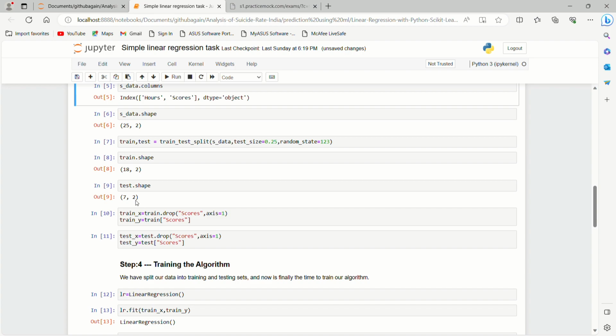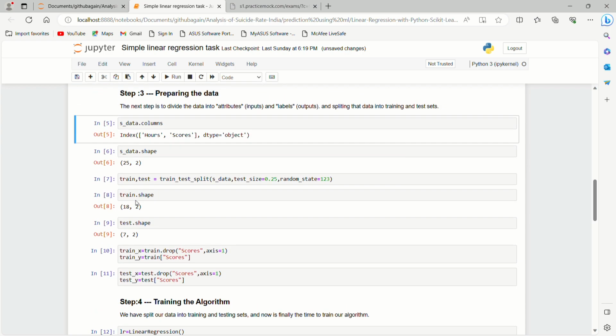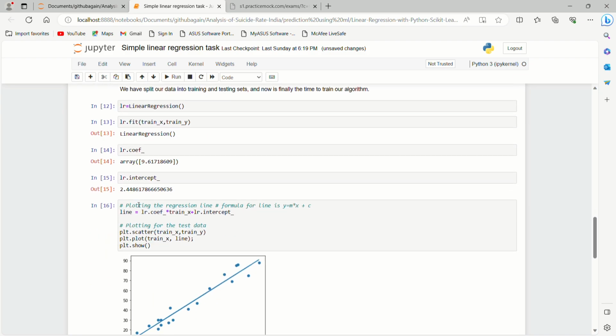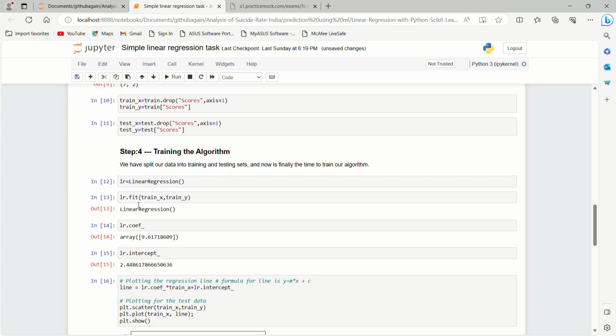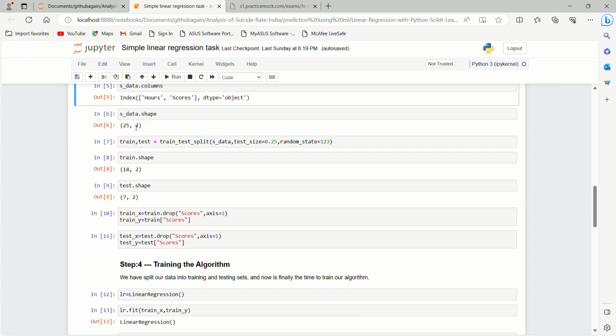Now we can move on and see the describe function. The describe function very nicely summarizes the numerical columns of our data. It gives the count, so in the hours column we have 25 entries, and in the scores column we also have 25 entries. It gives us the mean: the mean hours a student studies is 5 hours and the mean score is 51.4.